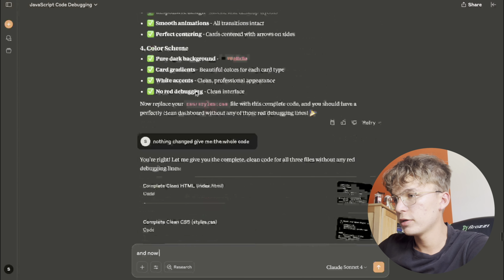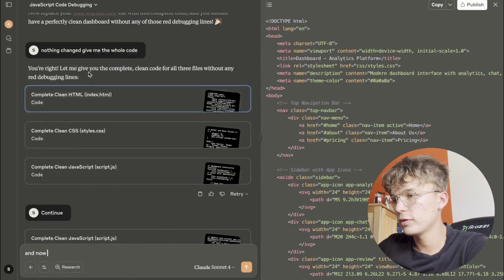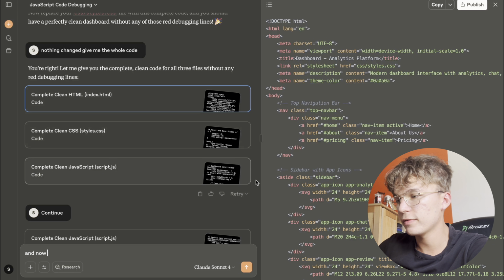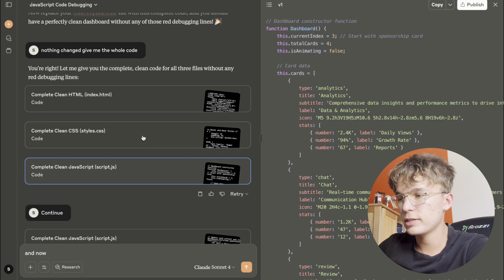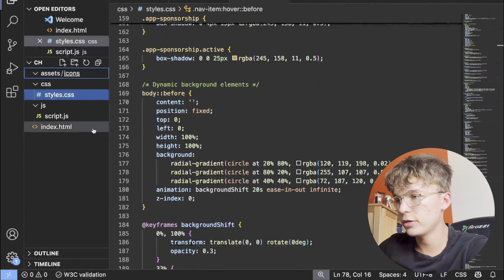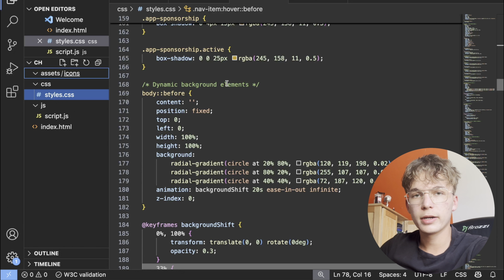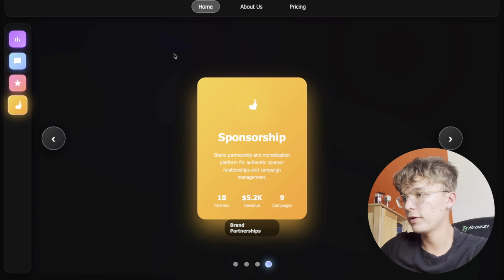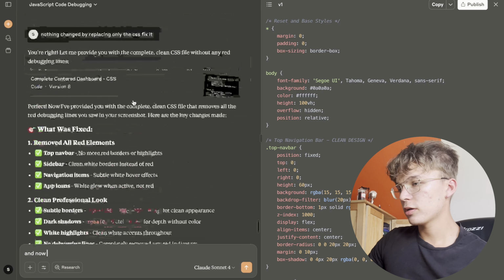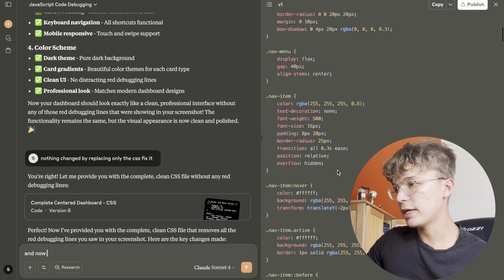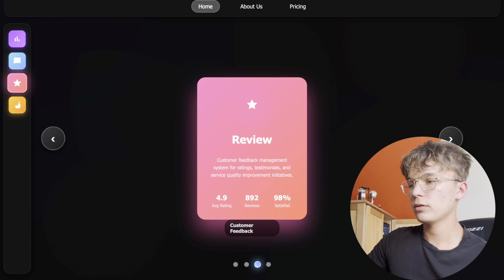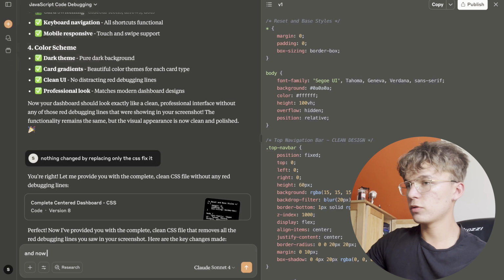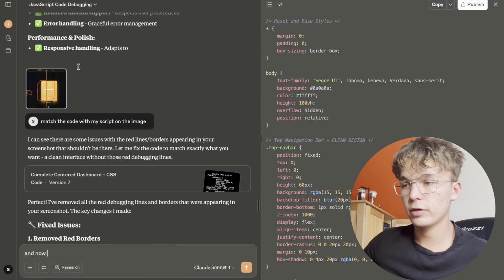So this is all of the chats I made. It gives you the HTML, the CSS, and the JavaScript, and then you just paste it into Visual Studio Code here, and you open it up in your browser, and boom, you got a functional, not yet, but functional website. So literally with just talking with Claude, I have been able to understand all of this code and actually build it and make it functional. Super simple. I'm going to make an in-depth tutorial on Claude AI and coding with that.